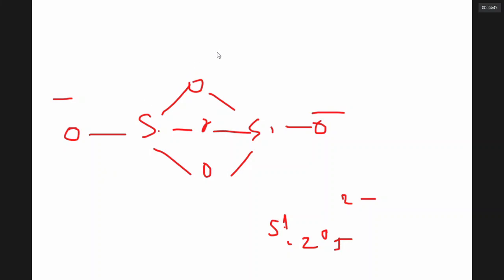No corner shared is called orthosilicate. One corner shared is called pyrosilicate. Two corners shared is called chain silicate or ring silicate. And if 3 oxygens are shared, it is called sheet silicate. If all the 4 corners are shared,